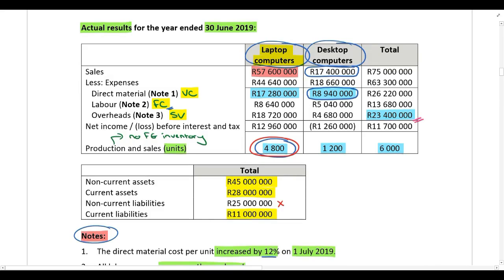All right. Now, we are going to be ignoring the labor cost associated to laptop computers because there's no change in that labor cost. Regardless of what happens, that labor cost is still going to be incurred. So there's nothing that we need to do for that labor cost. However, for the desktop computers, we said 1 million rand of this cost is not relevant because it's not avoidable, but the balance, the other 4,040,000, that is relevant because it's avoidable. If they discontinue the production of desktop computers, those laborers will be retrenched and that labor cost will obviously be saved. So let's take that into account in our calculation.